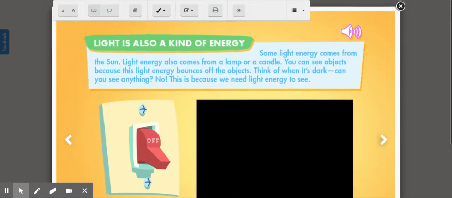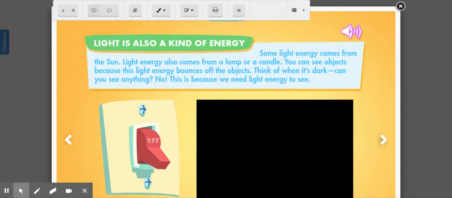Next, let's learn about light energy. Light is also a kind of energy. Some light energy comes from the sun. Light energy also comes from a lamp or a candle. You can see objects because the light energy bounces off the objects. Think of when it's dark. Can you see anything? No, that's because we need light energy to see.